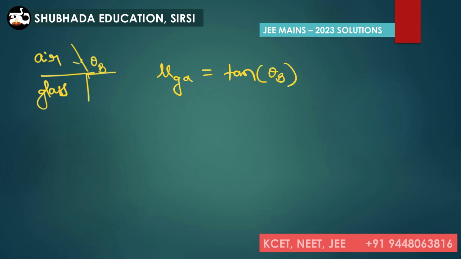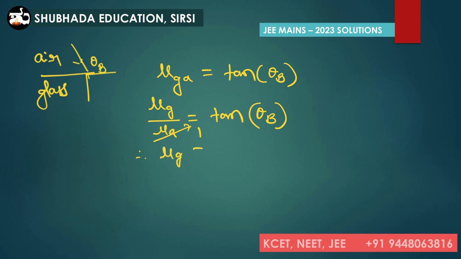So mu ga can be written as mu g divided by mu a, equal to tan theta b. As you know, the mu a value is 1, therefore mu g is equal to tan theta b. This is for when a ray of light is propagating from air to glass.